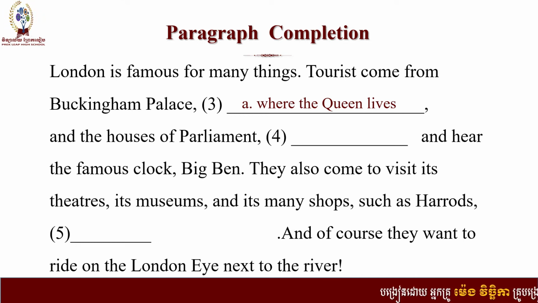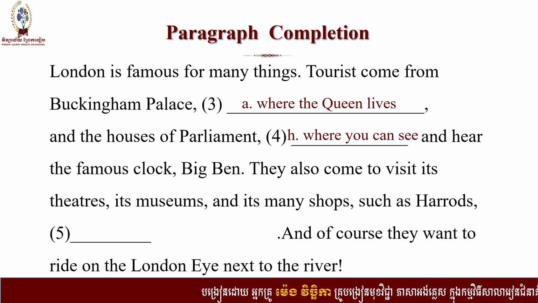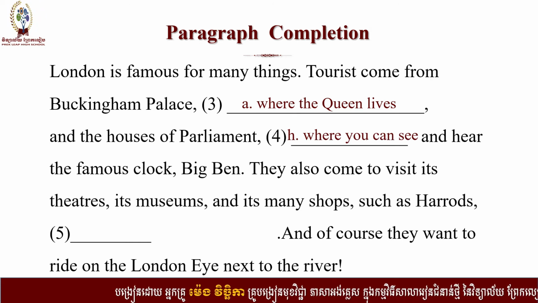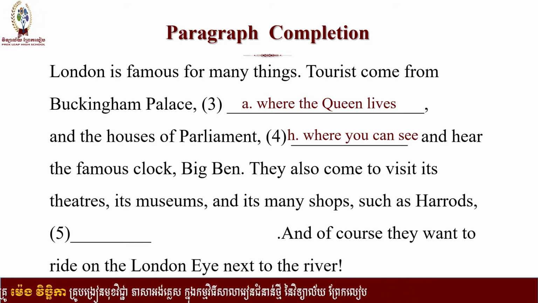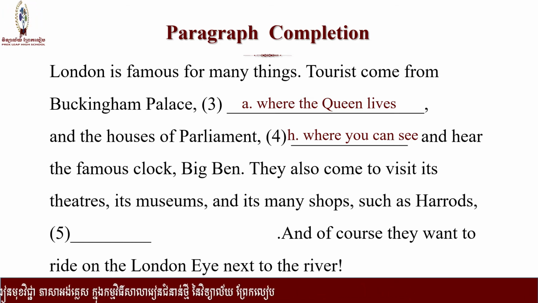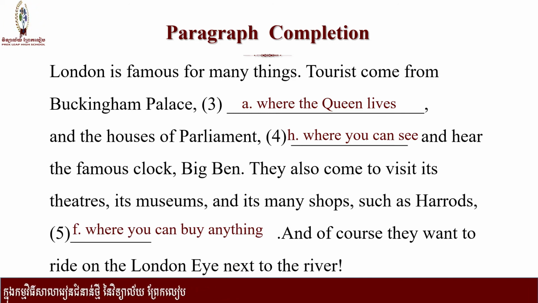And the Houses of Parliament, where you can see and hear a famous clock, Big Ben. They also come to visit its theaters, its museums, and its many shops, like Harrods, where you can buy anything. And of course, you want to ride the London Eye next to the river.